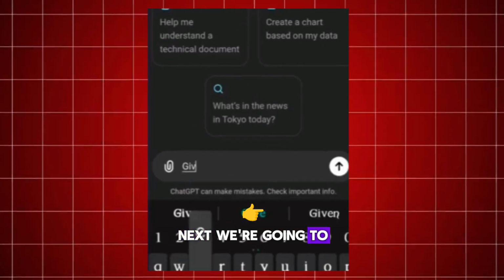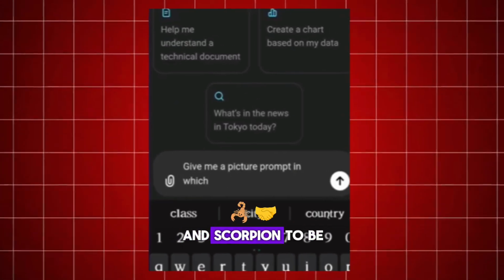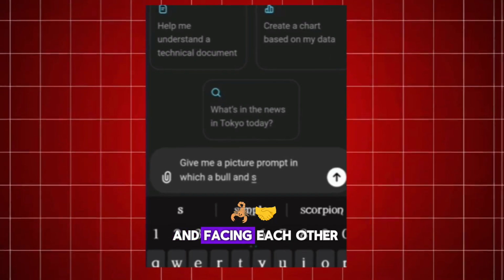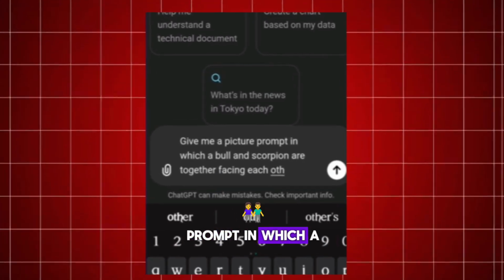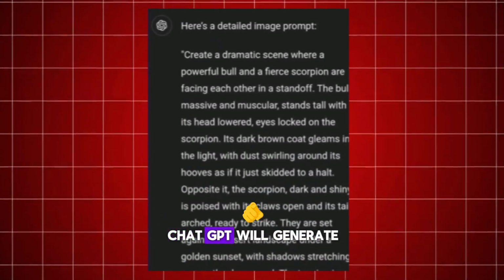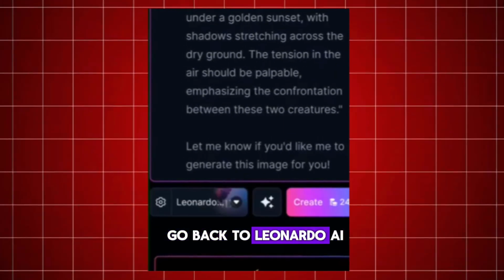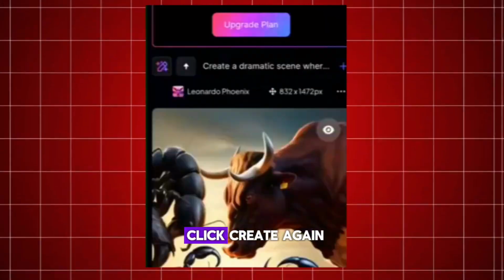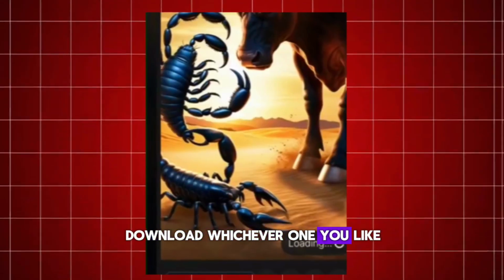Next, we're going to generate one more picture prompt using ChatGPT. This time, we want the bull and scorpion to be separate but standing together and facing each other. So give ChatGPT this prompt. Give me a picture prompt in which a bull and scorpion are together facing each other. Again, ChatGPT will generate a great picture prompt for you. Copy that prompt and go back to Leonardo AI. Paste the prompt and click Create again. Once the images are generated, download whichever one you like.